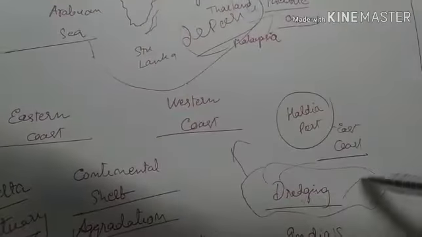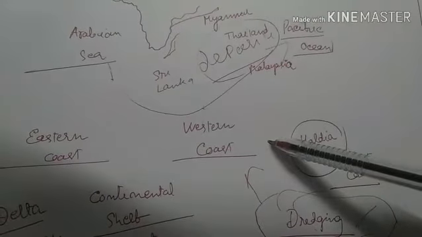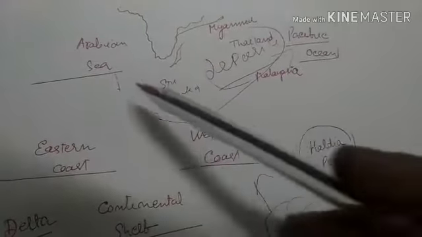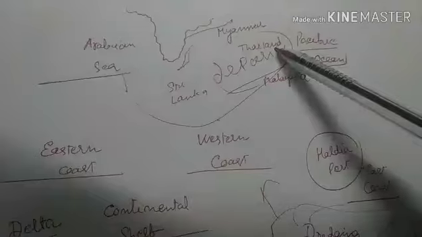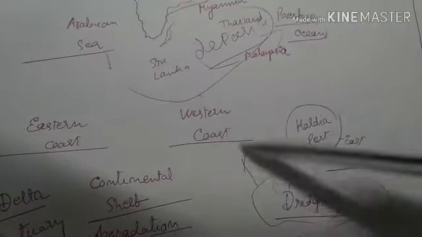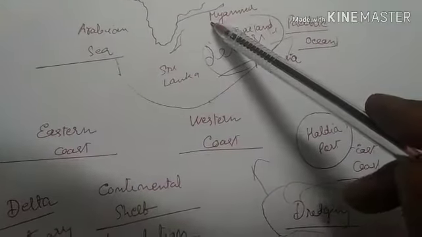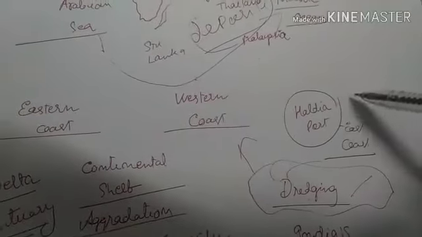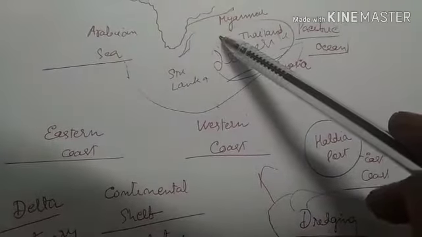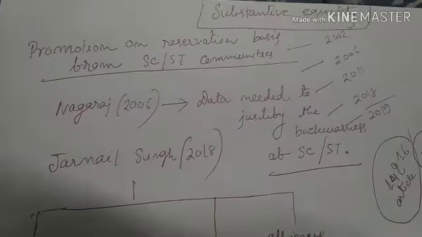Using this technology, there are various famous ports in the world, like Singapore and London, which have been developed even in depositional plains using dredging technology. So whether India can explore such technology to form a port on the eastern coast is very important. Another important thing is that Haldia port in West Bengal is also situated in a depositional plain in India. So these things are important from this article for prelims and mains.